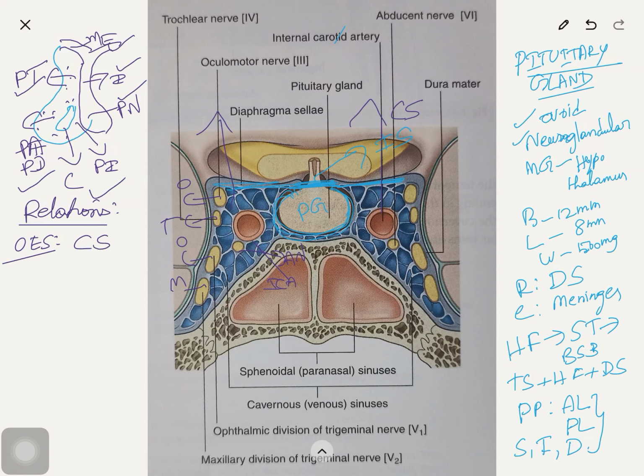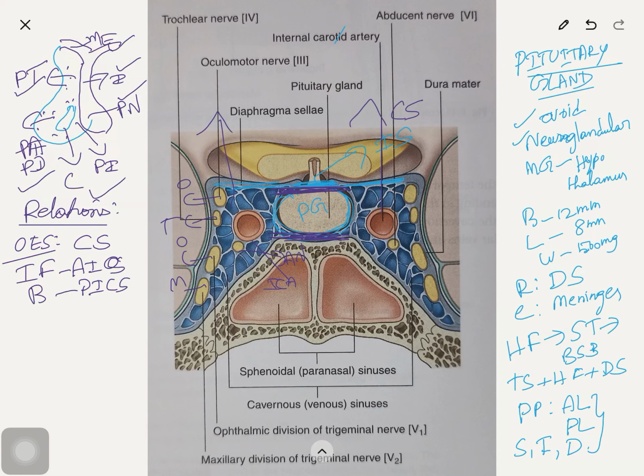So these are the relations on each side. In front, these cavernous sinuses are connected by the anterior intercavernous sinus, behind by the posterior intercavernous. So these are the in front and behind relations of the pituitary gland.